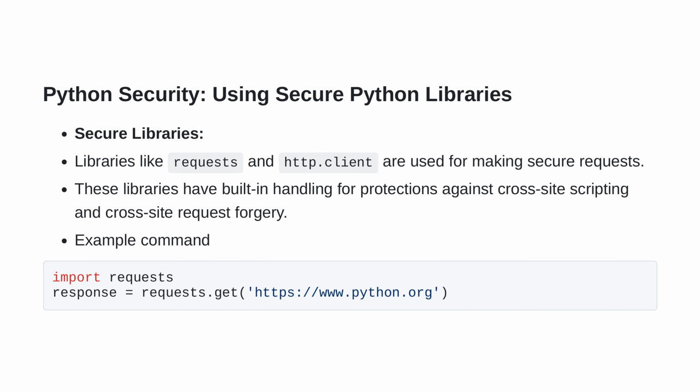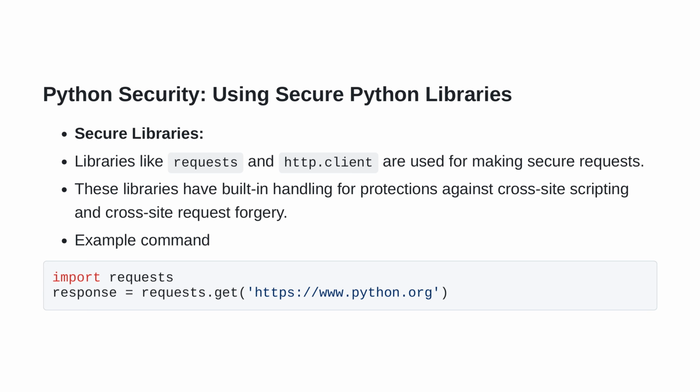With our focus on Python security, this slide moves our attention to another significant area: using secure Python libraries, such as requests and http.client. These libraries are extensively used for making secure requests. Secure in this context does not just imply a successful transfer of data over the network, it is much more encompassing. These libraries have inherent handling for protections against some very common, yet critical security attacks: cross-site scripting and cross-site request forgery.